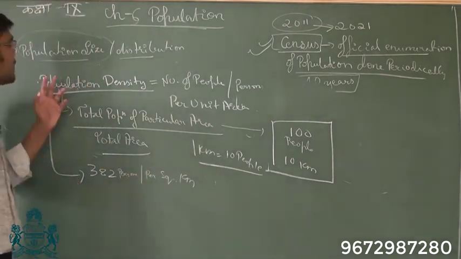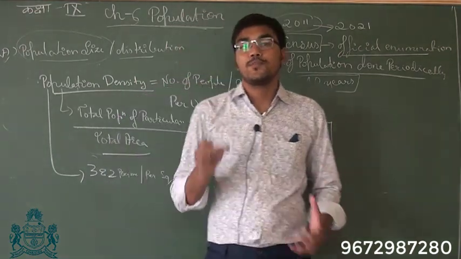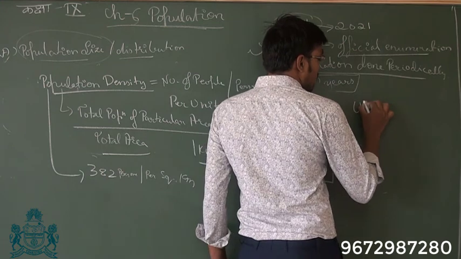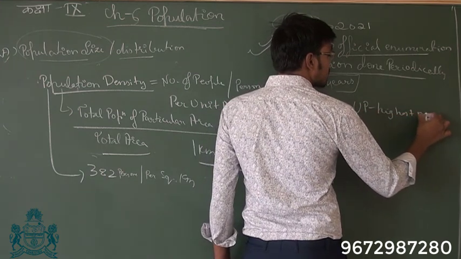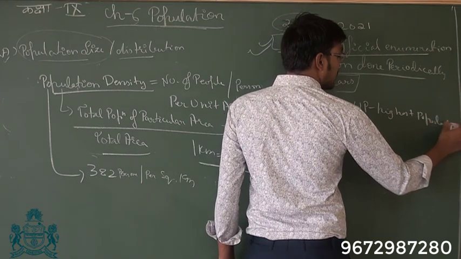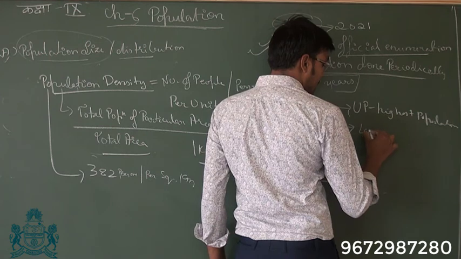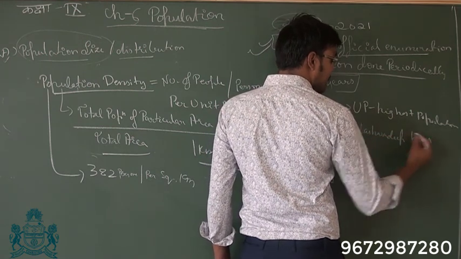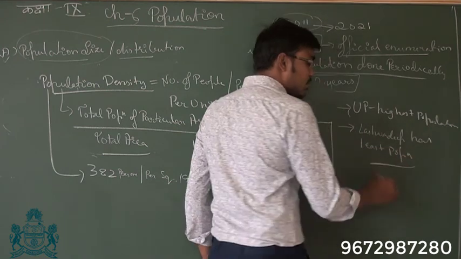Now when I talked about the population, do you know which state has highest population? Uttar Pradesh has highest population, and Lakshadweep has least population.